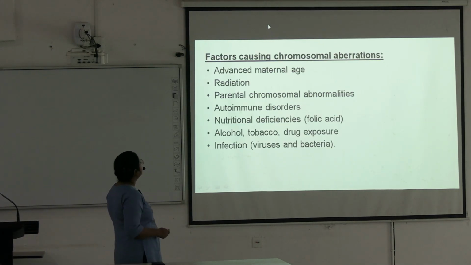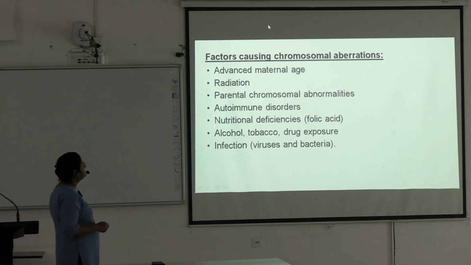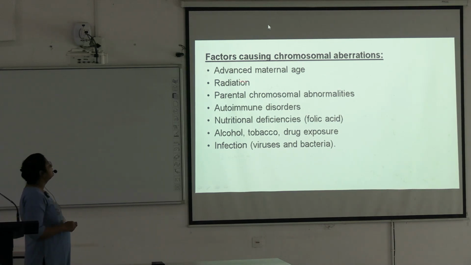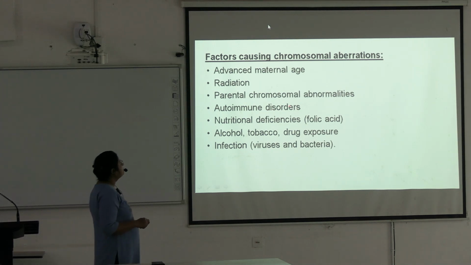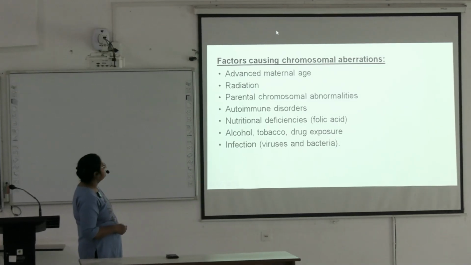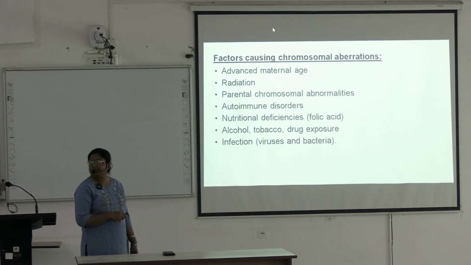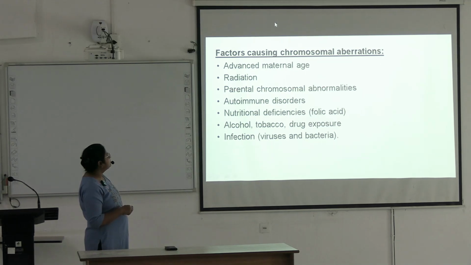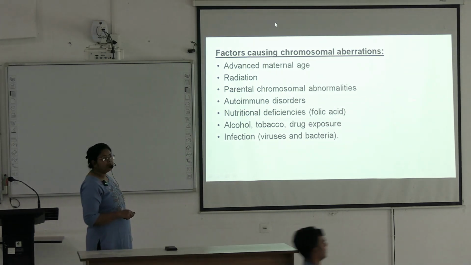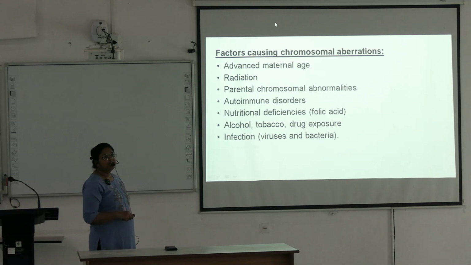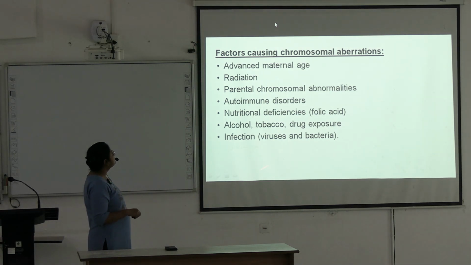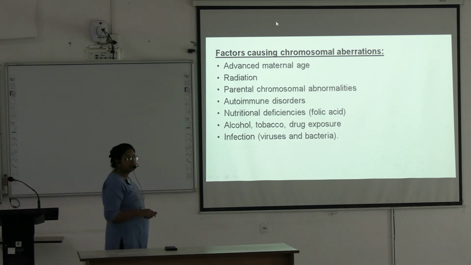Next, factors causing chromosomal aberrations are these: advanced maternal age, radiation, parental chromosomal abnormalities, very frequently asked in your viva or OSCE. Also autoimmune disorders, nutritional deficiencies like folic acid deficiency, alcohol, tobacco, drug exposure, infection by different viruses and bacteria. All these cause mutations or chromosomal aberrations.